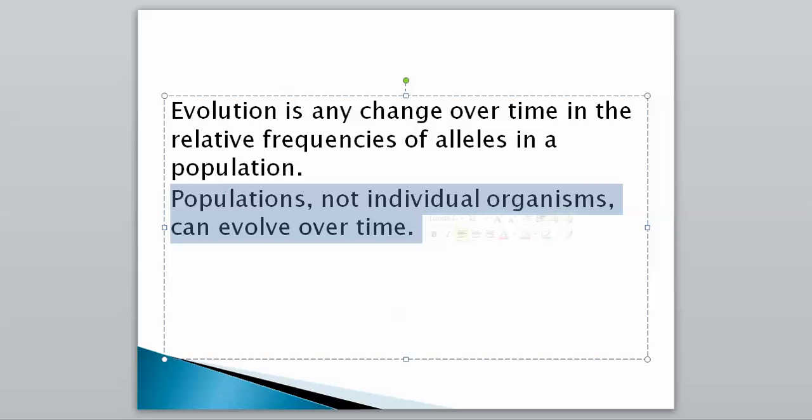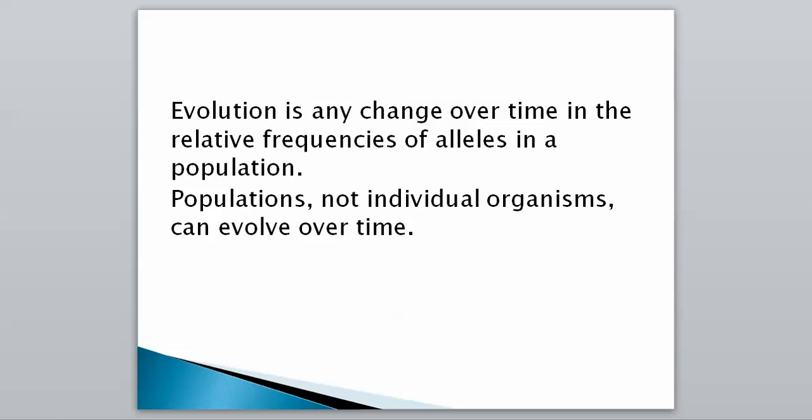So what that means, remember Lamarck tried to say that a crab just grew a big claw over the course of his lifetime. That's not what happens. It's not an individual organism that changes. It's the population as a whole that changes over time. It evolves over time, because what really happened was there was a gene for the larger claw that kept mutating, kept getting added in, because the larger clawed crabs are reproducing, and therefore that is why they have such a large claw today. So that is, again, a really important thing you need to know: populations, not individual organisms, can evolve over time.